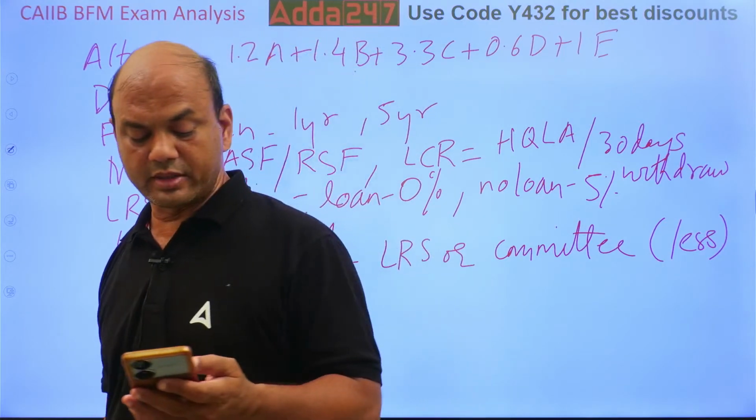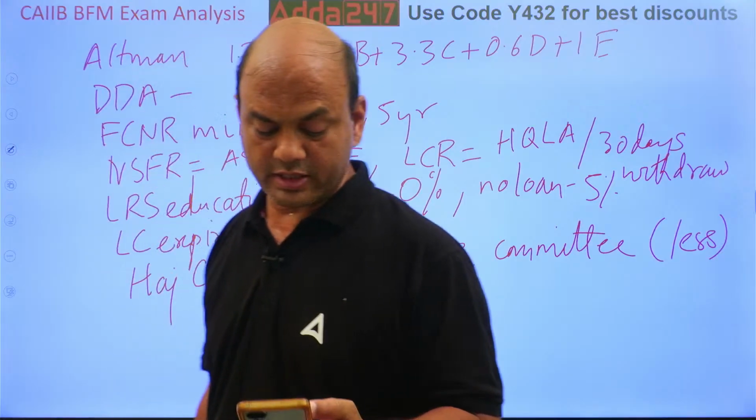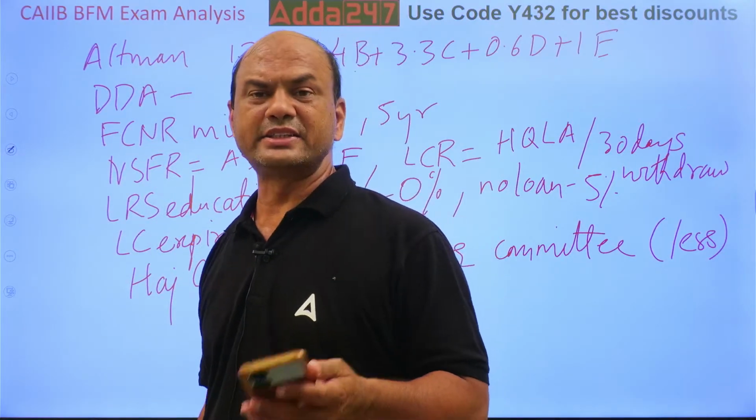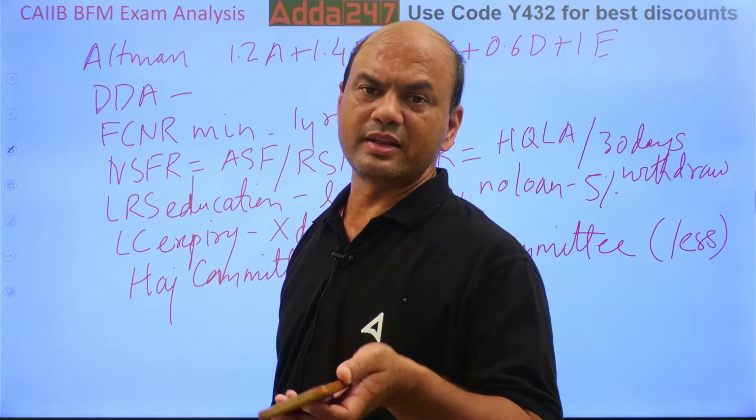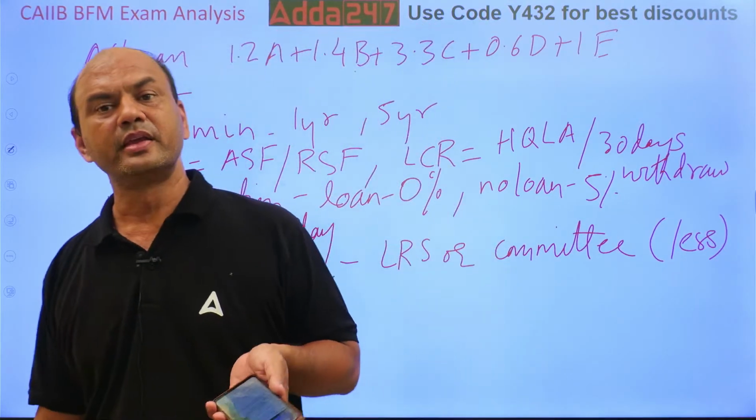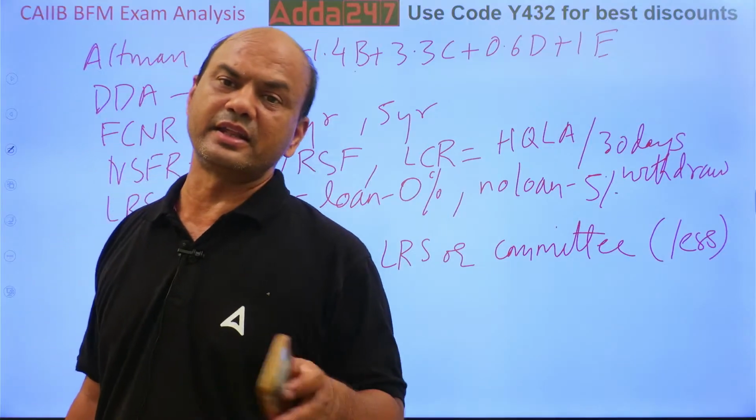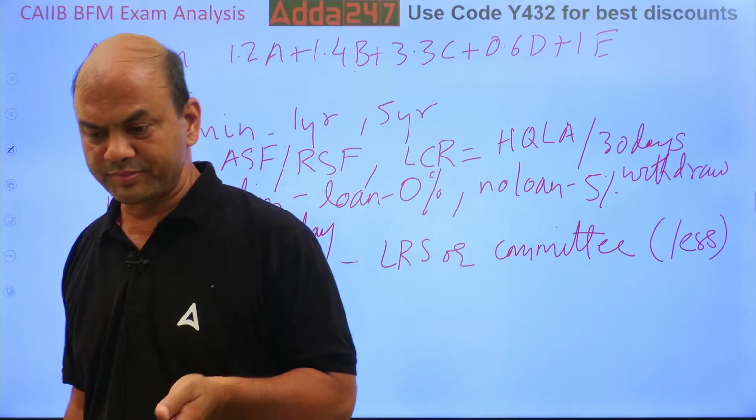SMA, overdue of 1 day to some days. SMA 0 is from today 0 to 30 days. SMA 1 is 31 to 60, and the third one, SMA 2, is 61 to 90.